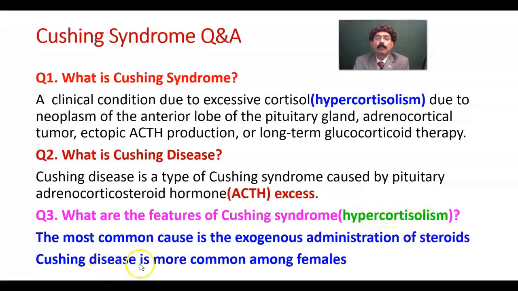What are the features of Cushing syndrome? Hypercortisolism. The most common cause is exogenous administration of steroid, and the most common cause of the endogenous type of Cushing syndrome is a pituitary tumor secreting adrenocorticotropic hormone. Cushing disease is more common among females.